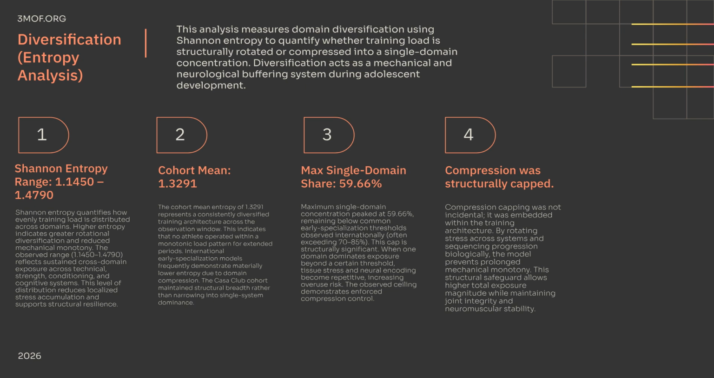The cohort mean was 1.3291, reflecting a consistently diversified training architecture. Crucially, the maximum single domain share was capped at 59.66%, preventing domain compression and supporting structural resilience against overuse injury.